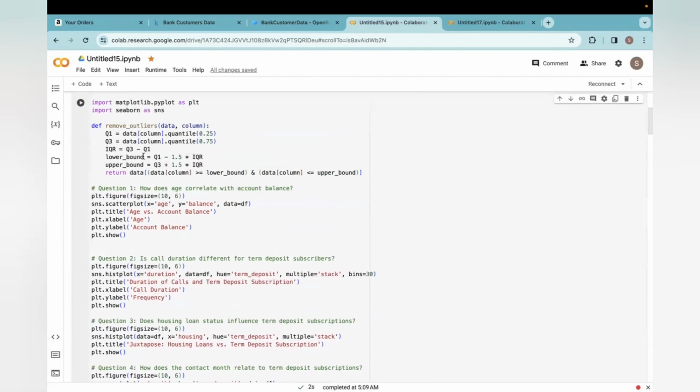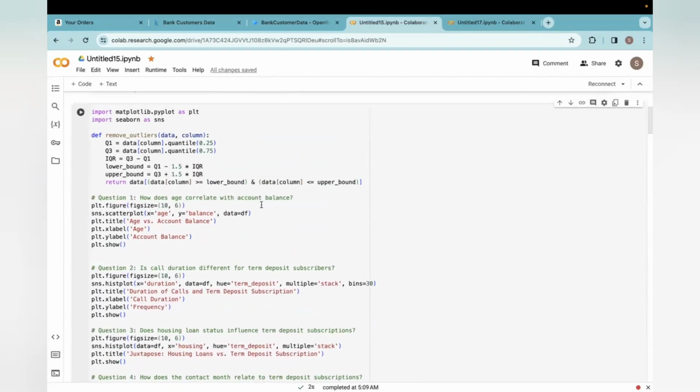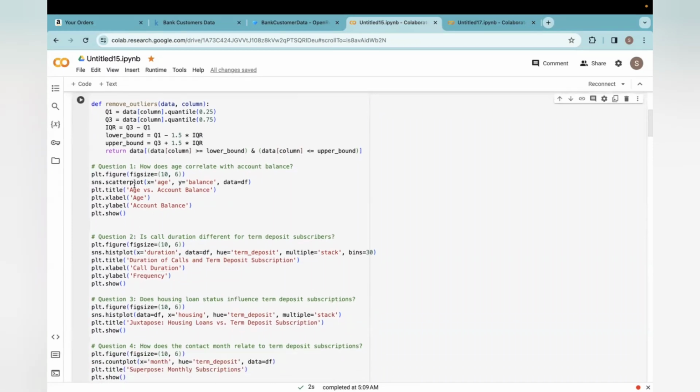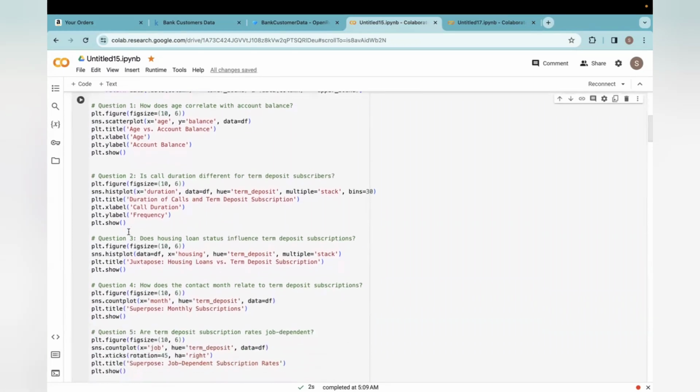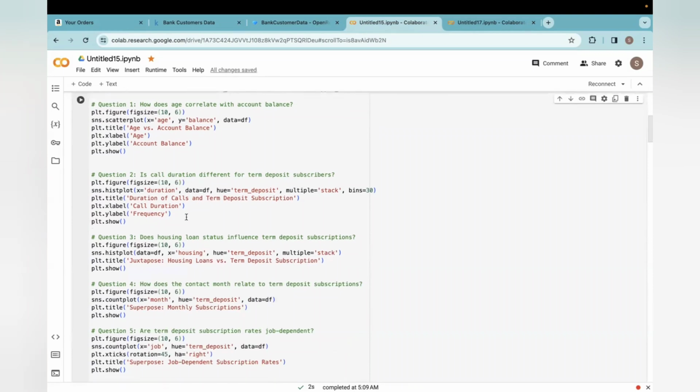First, coming to the first question, which is regarding whether age correlates with the account balance. Here, this would explore the correlation between the customer's age and their account balance. The hypothesis is that older customers may have higher balances, where I used the scatter plot for representing this. And coming to the second question, here I used a histogram, which would investigate if the duration of call varies for term deposit subscribers, suggesting subscribers might have longer call durations.